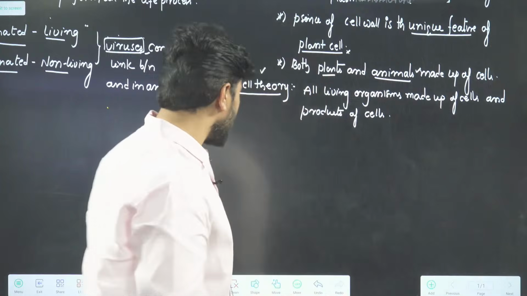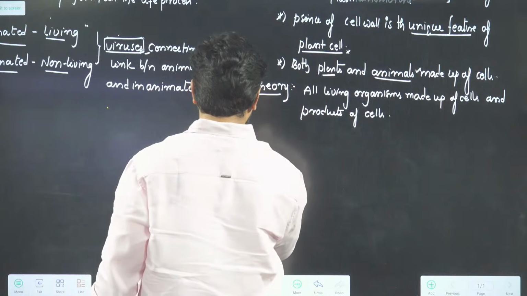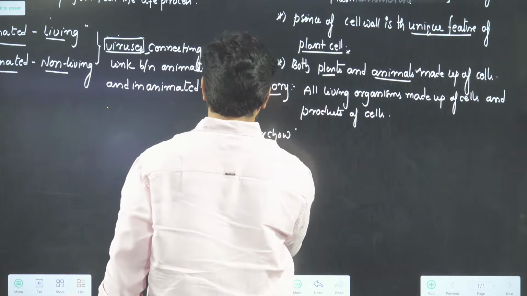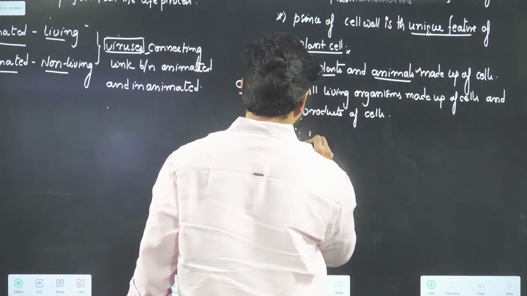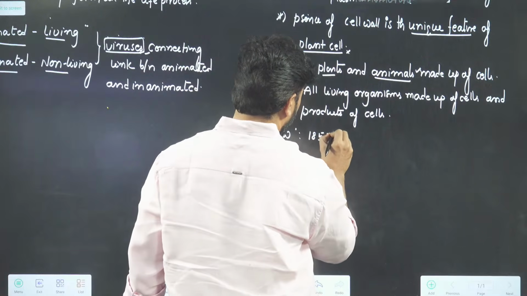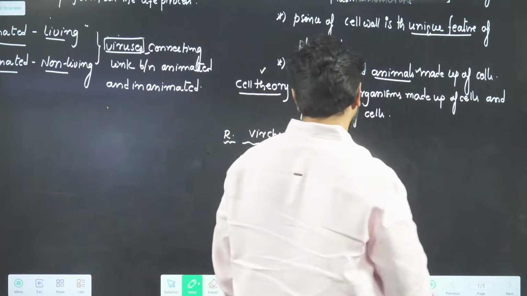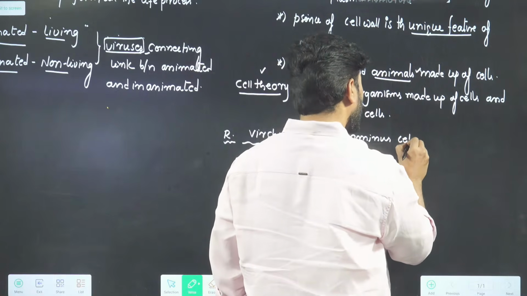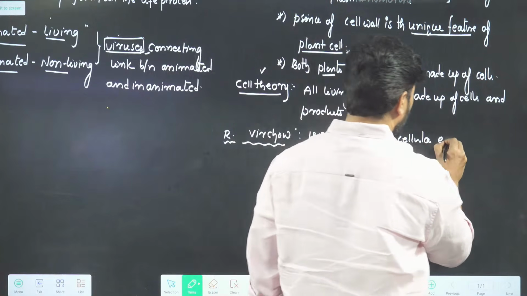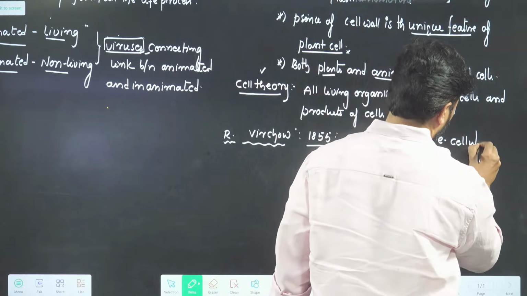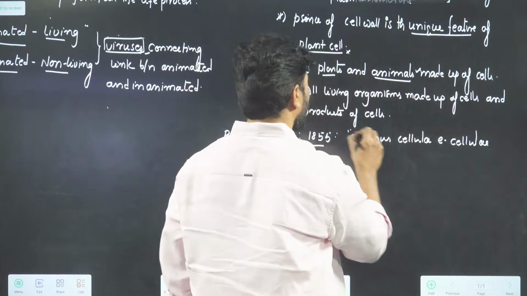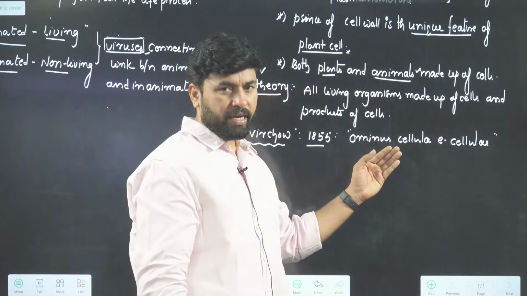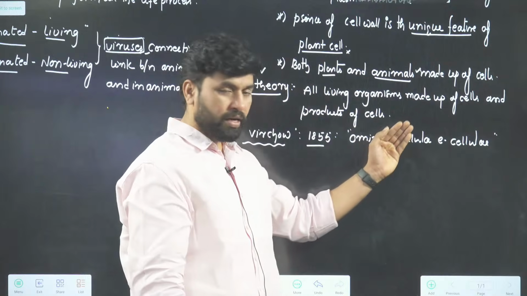That simplifies this. There is one scientist called Rudolf Virchow. In 1855, he said one statement, that is, omnis cellula e cellula. Omnis cellula e cellula. In their language, this is the concept. It's actually a Latin phrase.